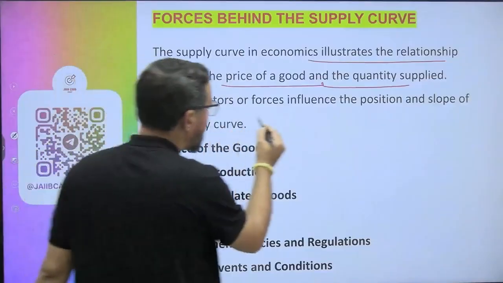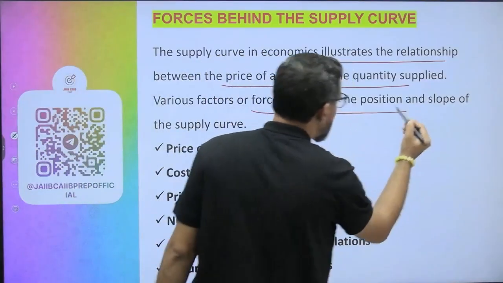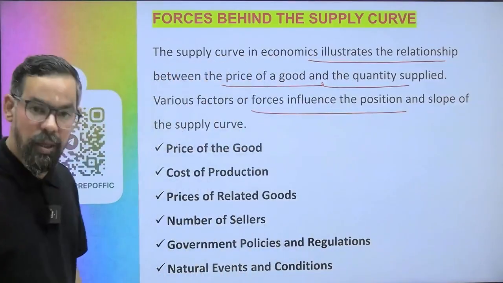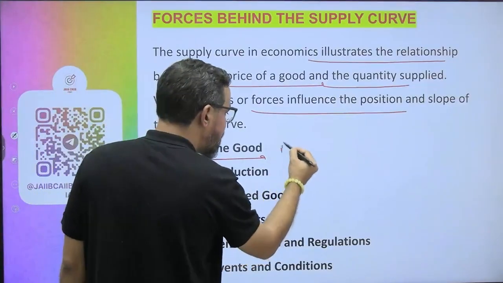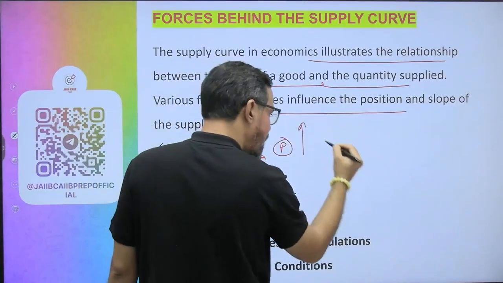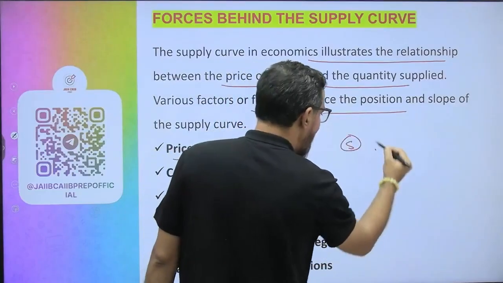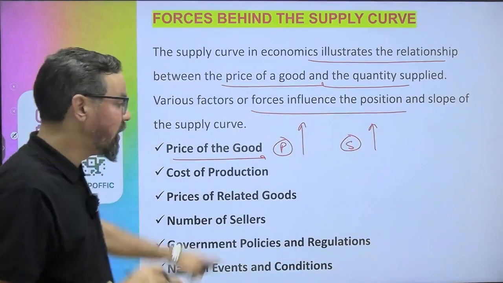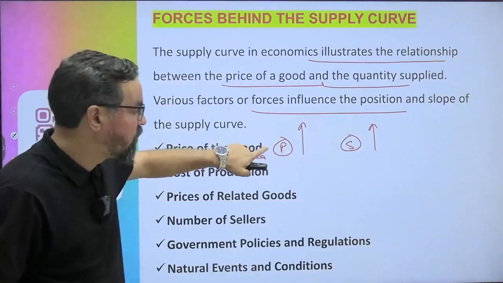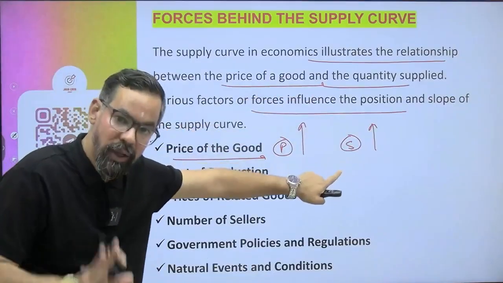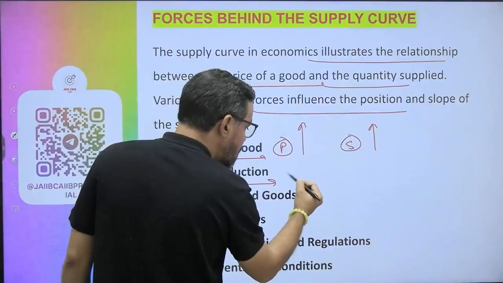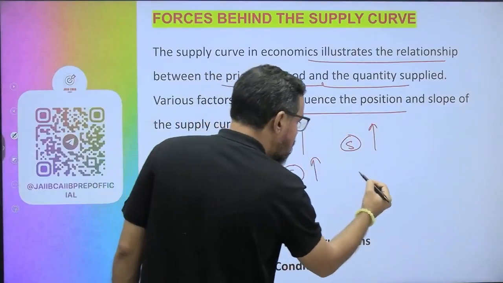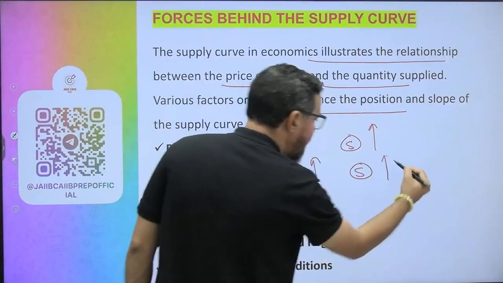So various factors or forces influence the position and slope of the supply curve, like price of goods. If the price is higher, the supply will be higher. So this is the logic here. In the case of demand, there is a reverse rule: if the price is higher, quantity demanded will be lower, right? Cost of production, if the cost of production is higher, the supply will be lower, obviously.